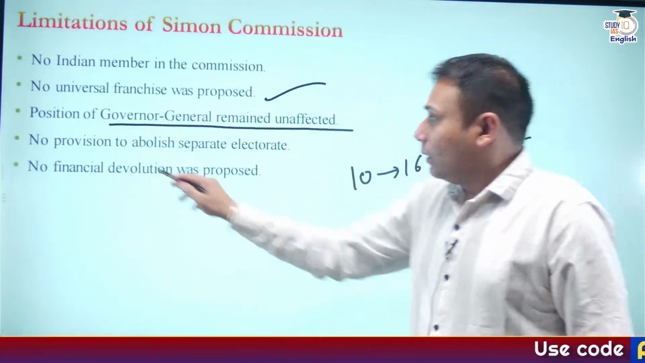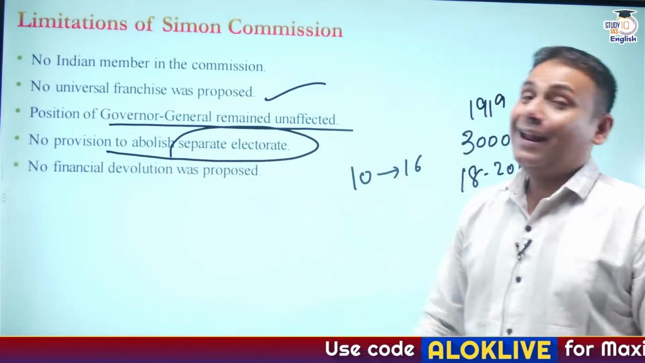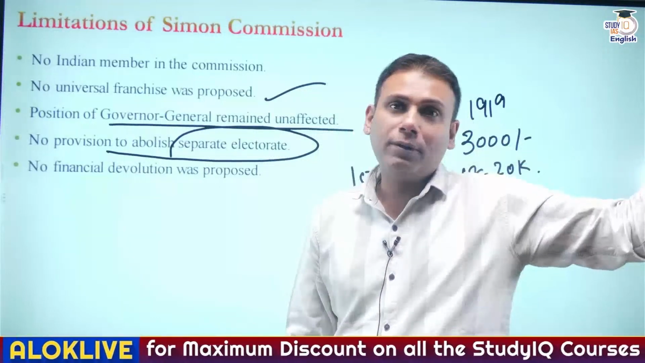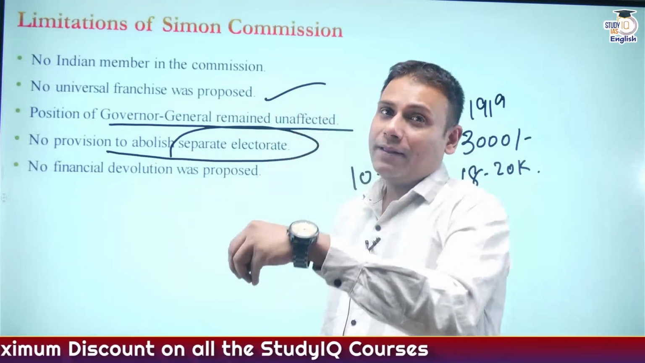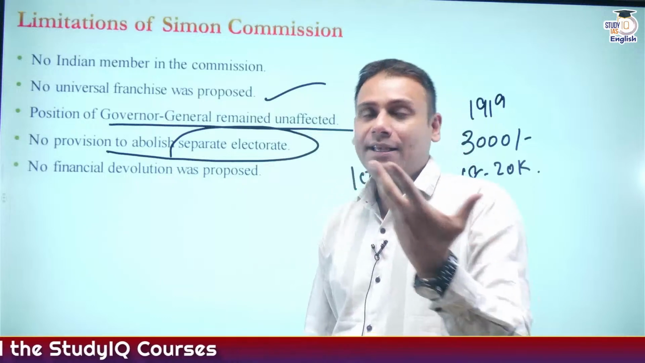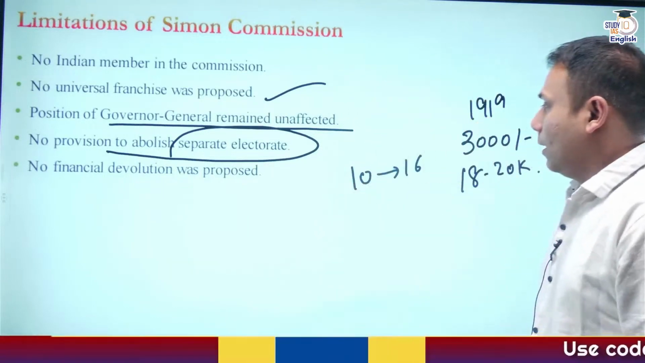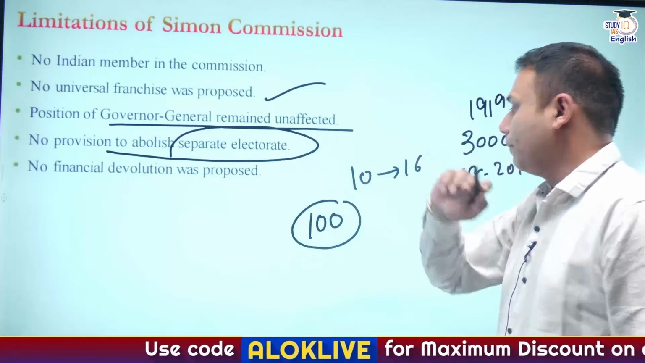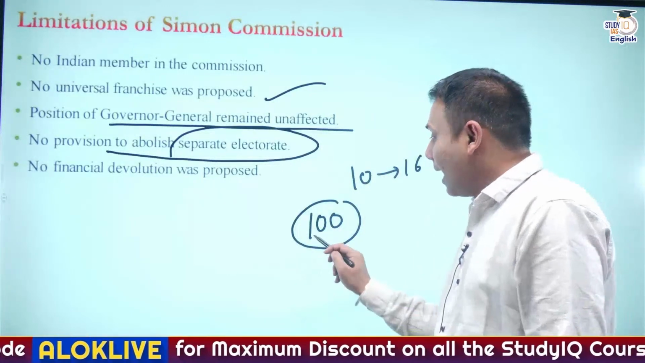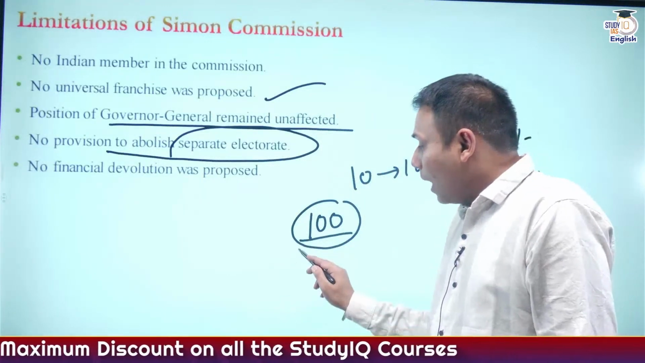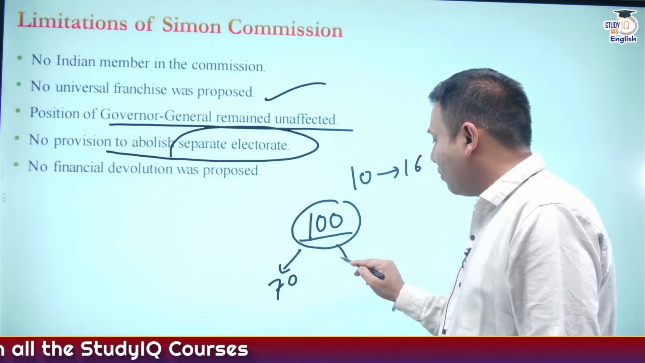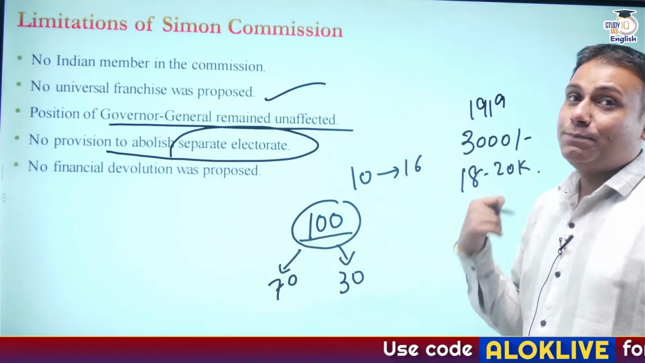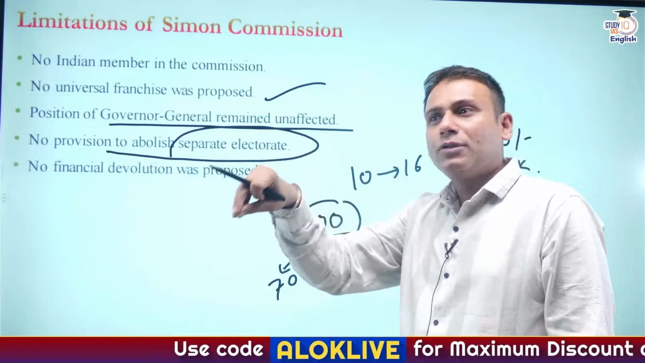True? There is no provision to abolish separate electorate. Guys, what is separate electorate? I have explained this time and again when I told you about the Morley-Minto reforms, but I'll repeat it for the aspirants who are new to the platform. For example, there's a particular constituency declared as a separate electorate. In that constituency, there are 100 members, and out of 100, 70 are Muslims and 30 belong to other communities. Now, this constituency has been declared as a separate electorate for the Muslim section.